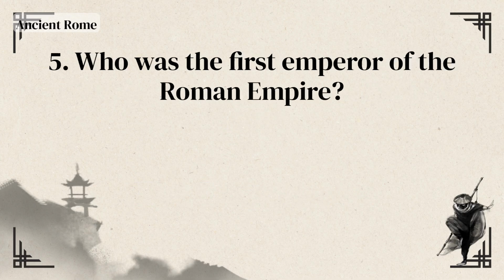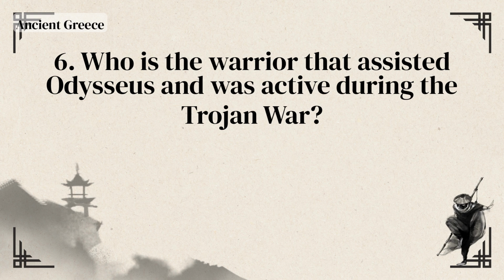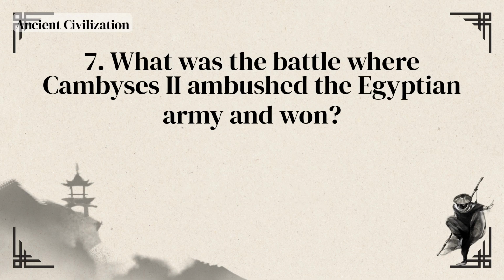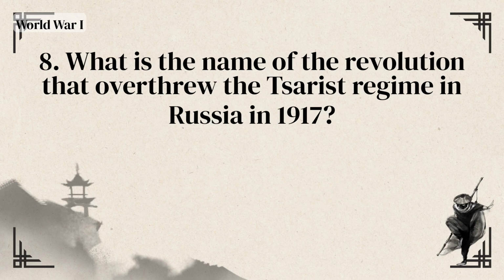The Decameron. Who was the first emperor of the Roman Empire? Augustus. Who is the warrior that assisted Odysseus and was active during the Trojan War? Diomedes. What was the battle where Cambyses II ambushed the Egyptian army and won? Battle of Pelusium. What is the name of the revolution that overthrew the Tsarist regime in Russia in 1917?